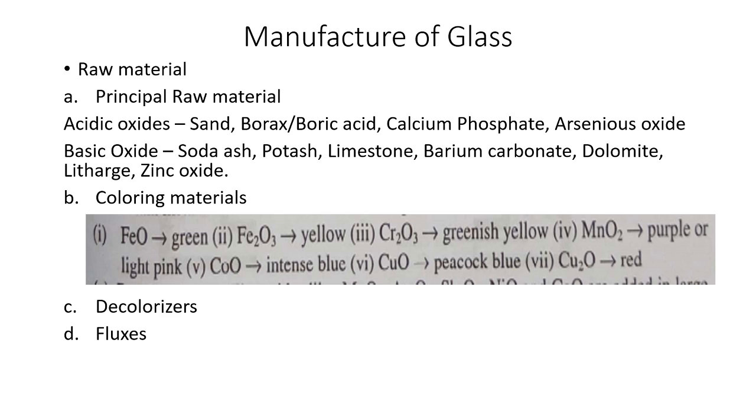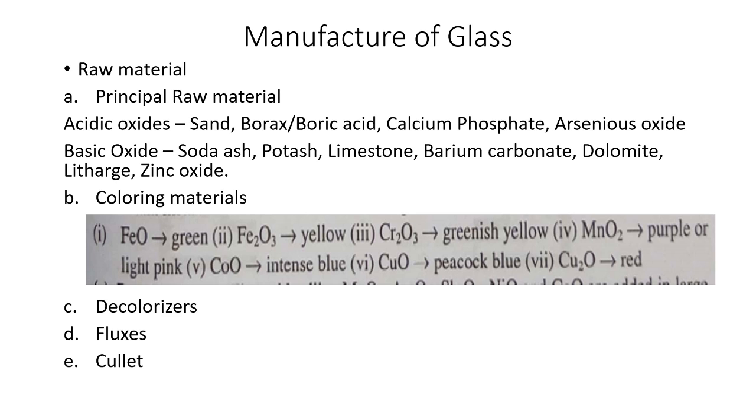Okay, and the last raw material is cullet. What is cullet? Many times this question is asked. Cullet is nothing but crushed glass or broken glass pieces obtained from imperfect or defective articles. It is raw glass in the form of small pieces, and it facilitates the melting of glass and utilizes the waste material.